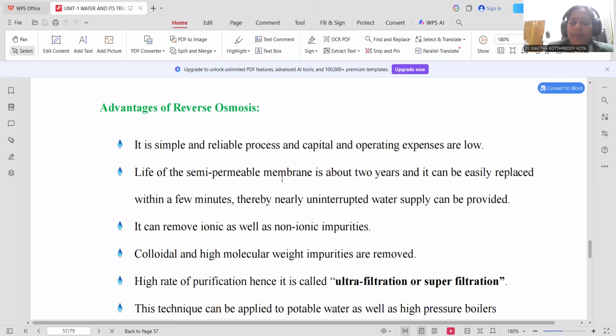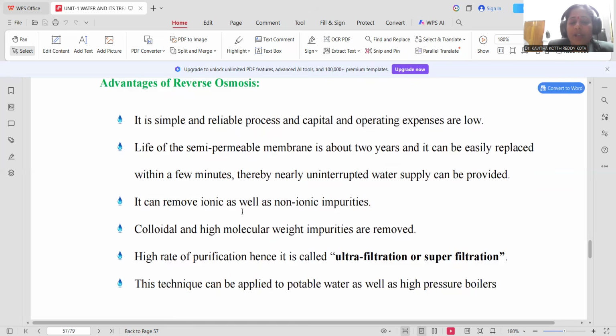The life of the semi-permeable membrane is 2 years. You need to replace it with a new semi-permeable membrane every 2 years so that it will go on continuously for 2 more years. This is the way the life is also sufficiently long.